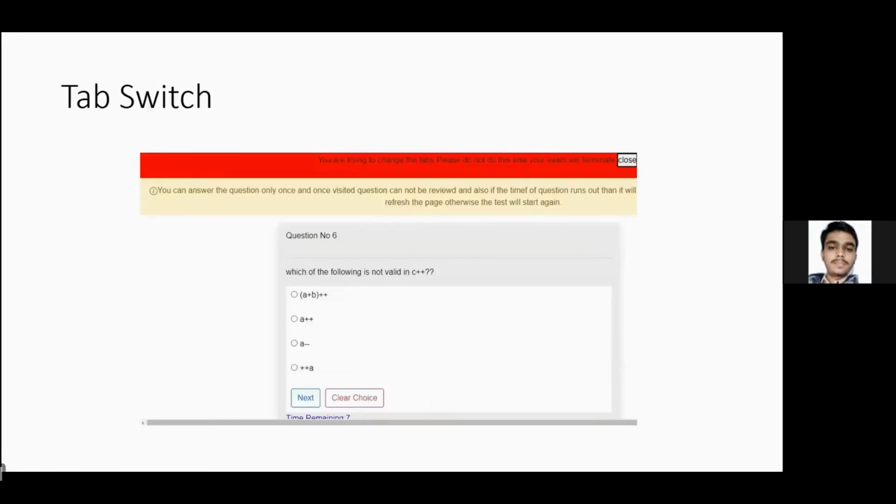Then the next is tab switching. This will help us in detecting whether the user is trying to switch the tab and gain access to other external resources. If the user is switching the tab, an appropriate alert will go to the mentor, and an appropriate alert will be displayed on the application as well while giving the exam.